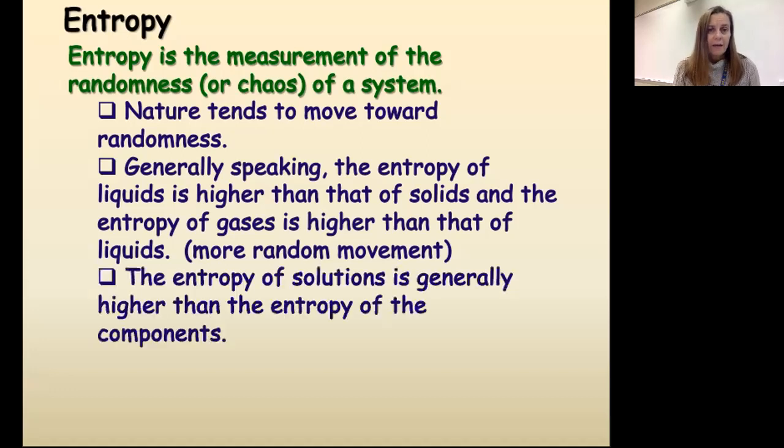In the same vein, the entropy of solutions is generally higher than the entropy of the components. So by combining a liquid and a solid, we are creating a mixture that has more entropy than either one of them alone. Again, we can think about this as how hard it is to locate one particular particle. One particular particle in a liquid is kind of hard to keep track of, but once we add in a solution and we have other particles, it becomes even harder to keep track of. More complicated molecules also have higher entropy because they have more potential orientations in space.